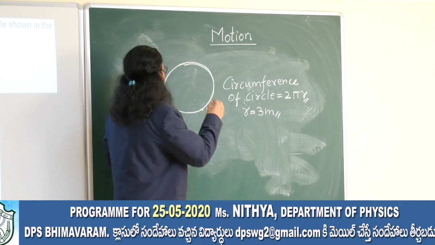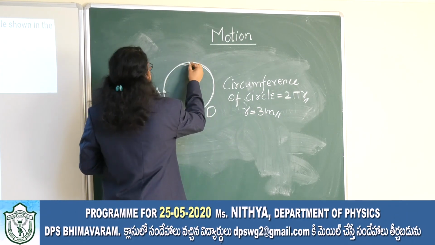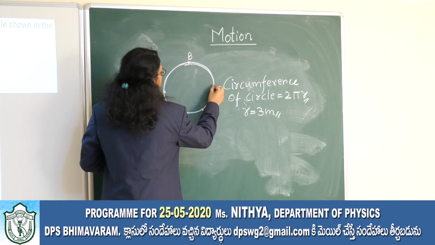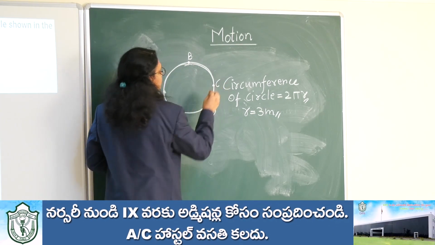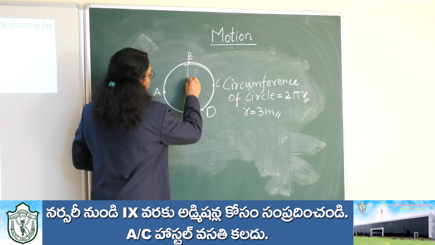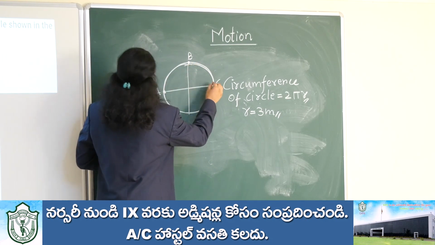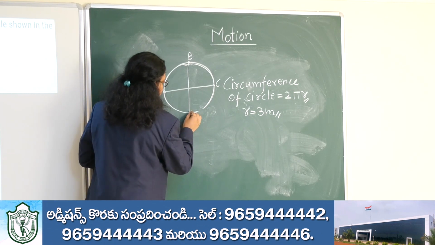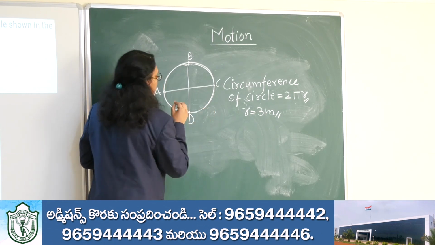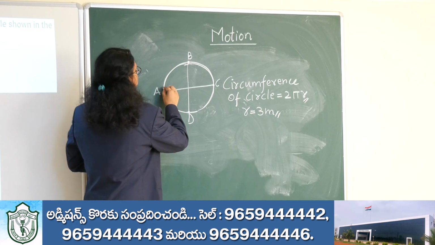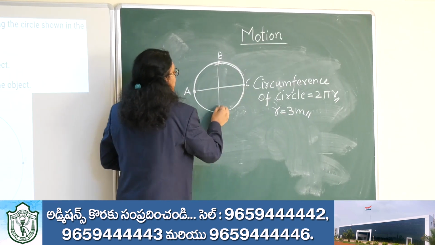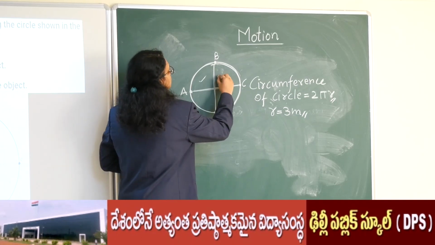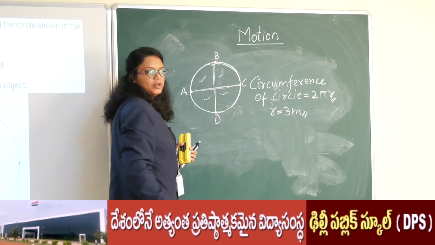Again, one more thing we will observe: here it is B, and opposite to A is C, and here it is D. When you observe from A to D, the circle is divided into 4 quadrants, 1, 2, 3, 4, right?